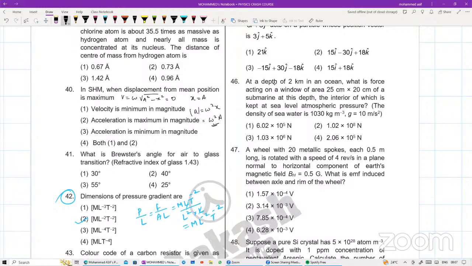In the part, acceleration is maximum in magnitude. Both 1 and 2. Both 1 and 2 should come. Done.